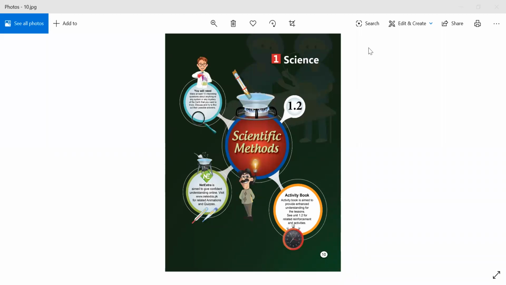Today the chapter which we are going to study is lesson 1.2, Scientific Methods, which is in your book on page number 10. This is just for revision, as I know you all have done this topic before. So students, open page number 11.